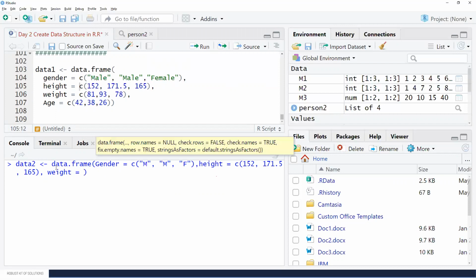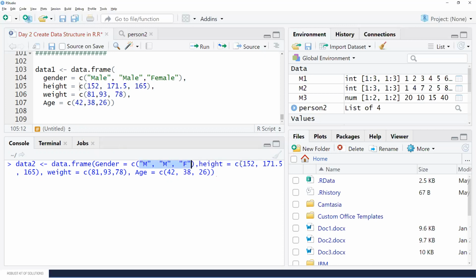So weight is equal to c(), let's say 81, 93, and 78. And then I can give the age argument. So age is equal to c(42, 38, and 26).